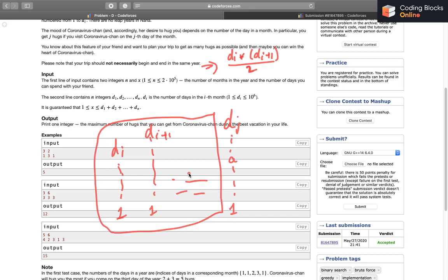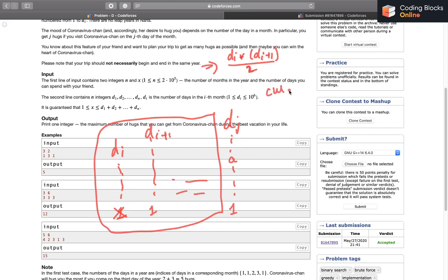We'll need to come up with a strategy to get the maximum possible hugs. Now if we observe, what if I try to shift the start date to 2 from 1? I'll have to delete this day. So let's say the answer that I got was the current answer.